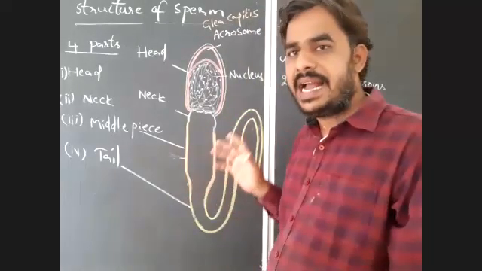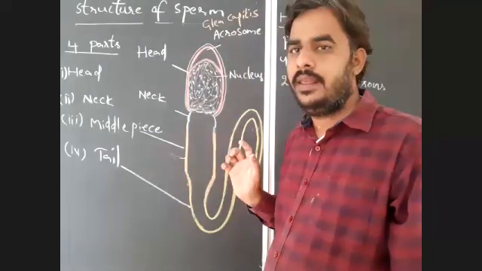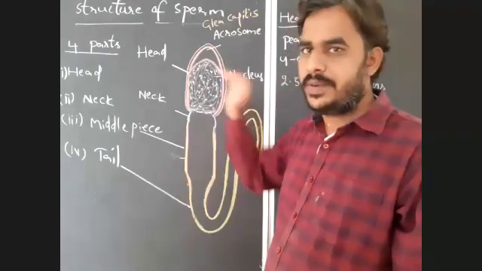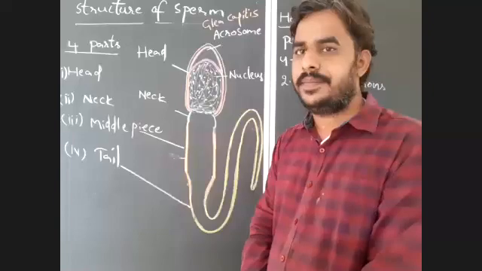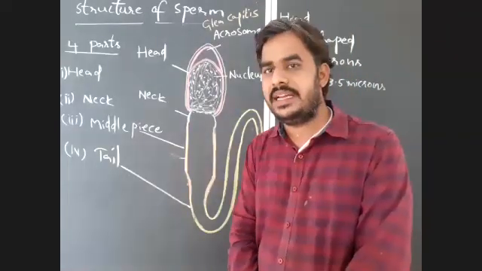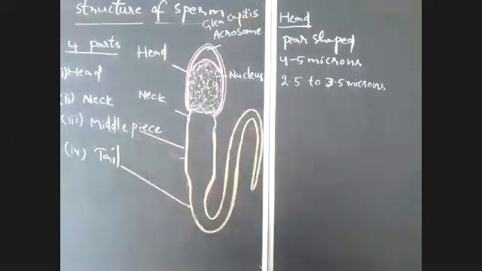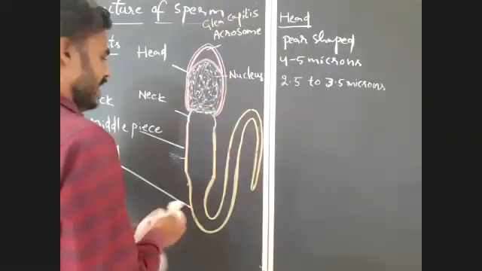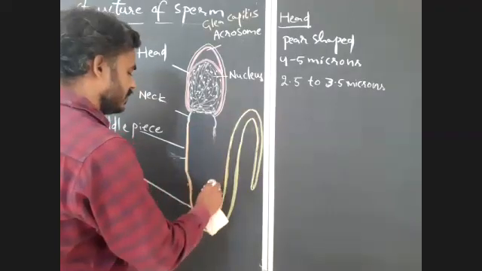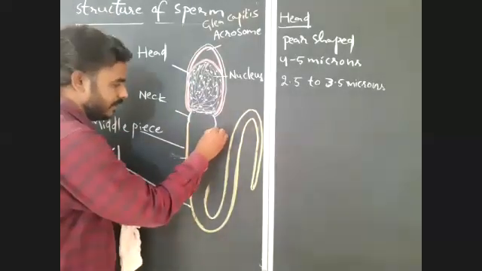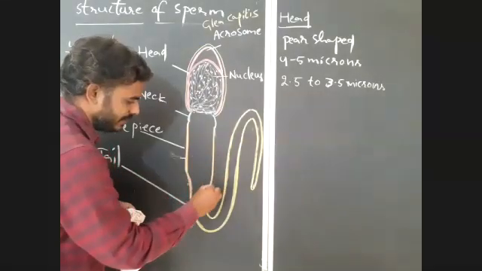What is acrosome? The anterior most cap-like structure present above the nucleus in the head of the sperm is known as acrosome or galea capitis. That also you have to remember.